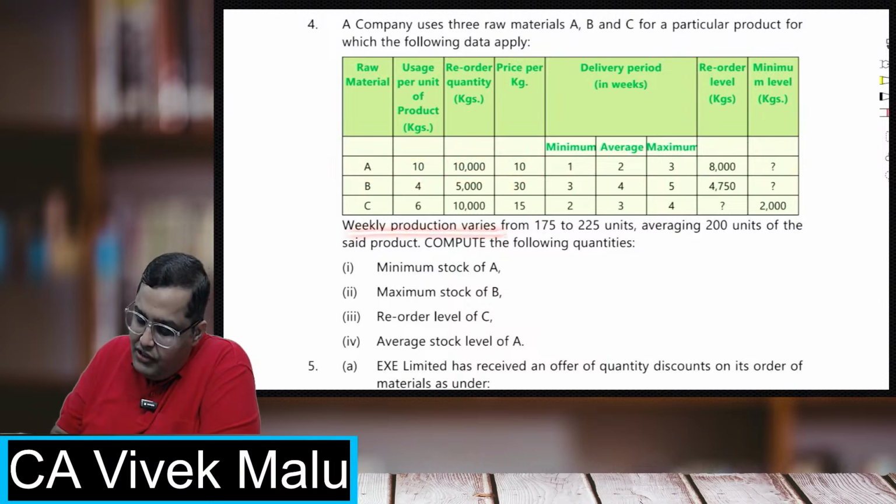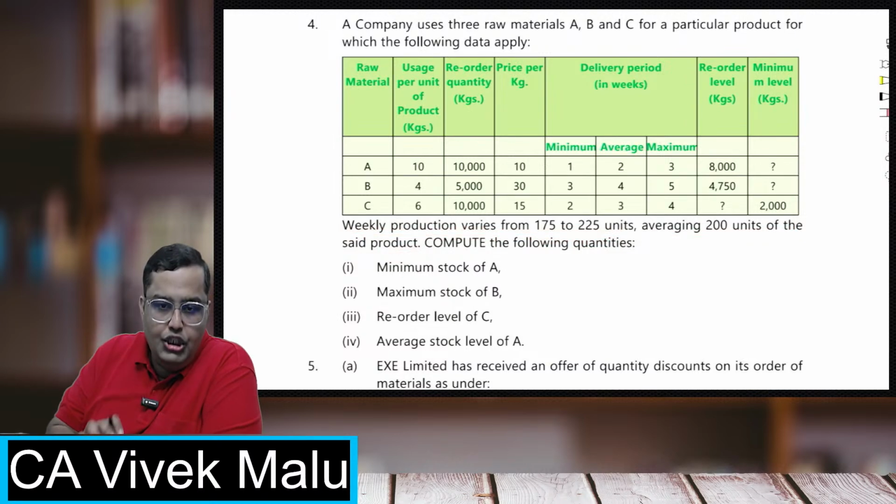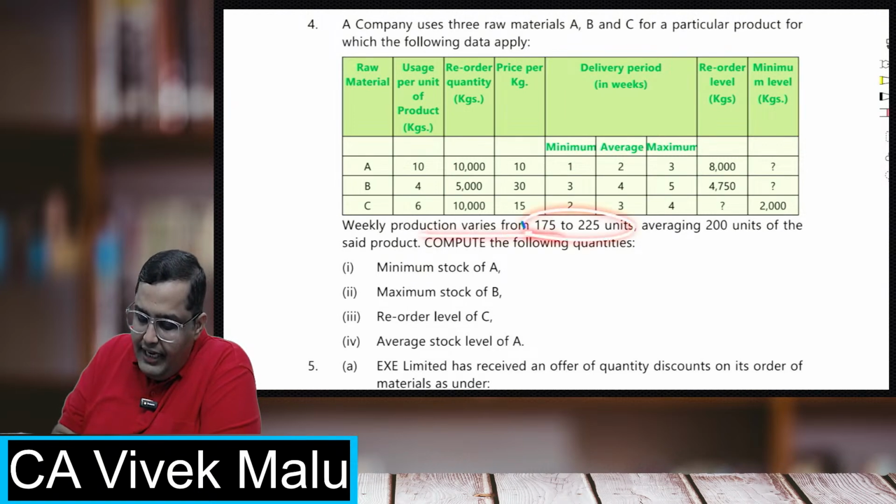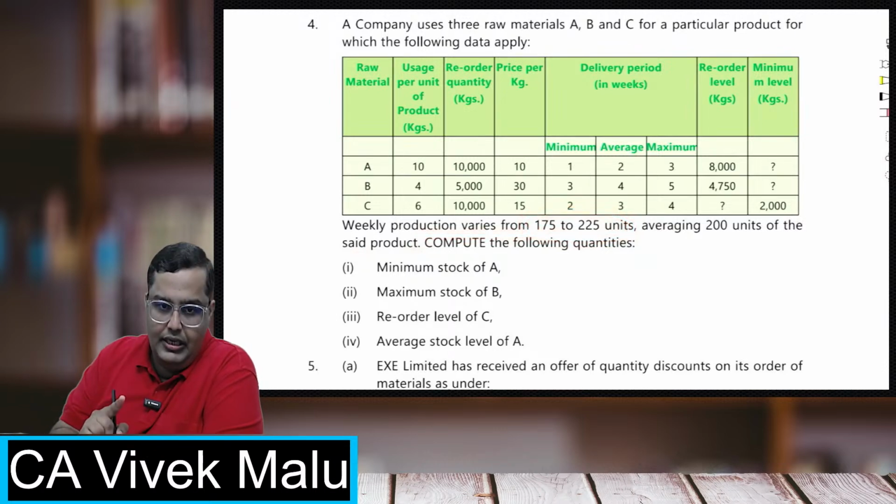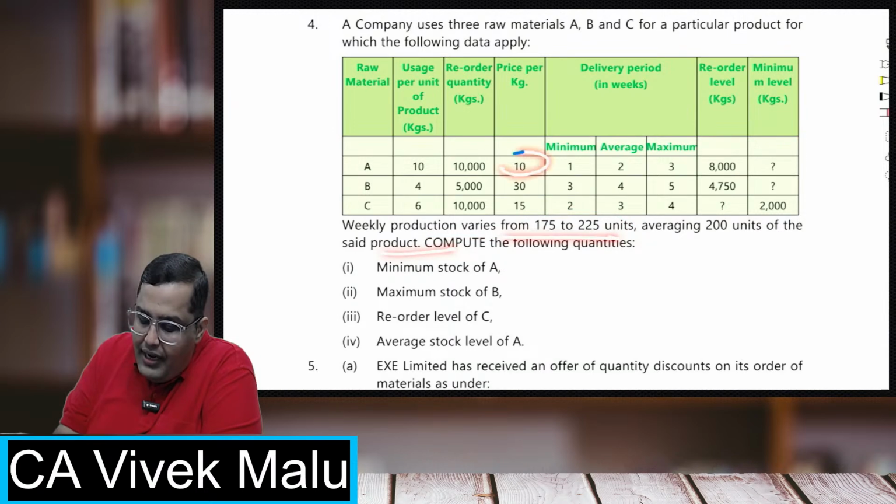Weekly production varies from 175 to 225 units, averaging 200 units of the said product. Students, why have I taken this question? Because here most students go wrong. Weekly production data is given, and this production is of the finished goods, not the raw materials. For these finished goods, we require these quantities per unit. This is the most important thing where students go wrong.